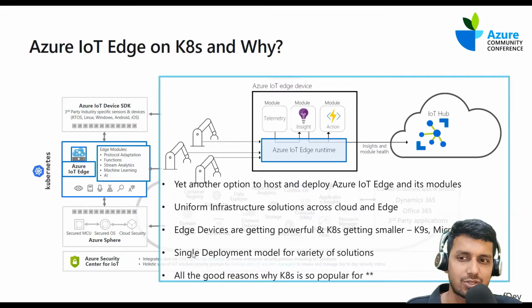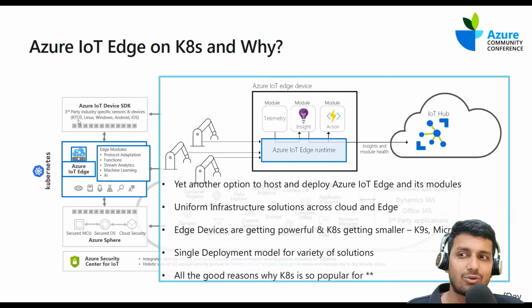And then we also talked about the single deployment model, especially if you are building IoT solutions, not just edge on Kubernetes, but think about a different set of devices. There could be IoT devices that run on handheld devices, as well as devices that are connected behind Azure IoT Edge, as well as IoT Edge on Kubernetes.